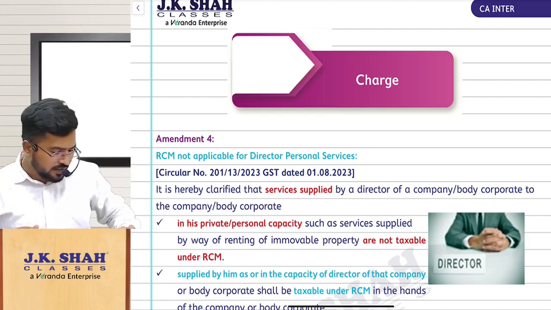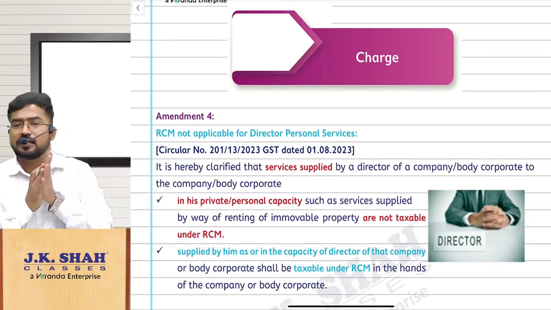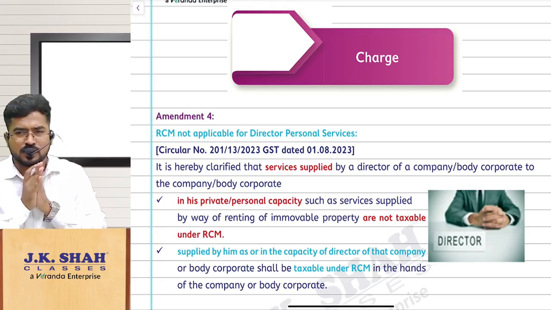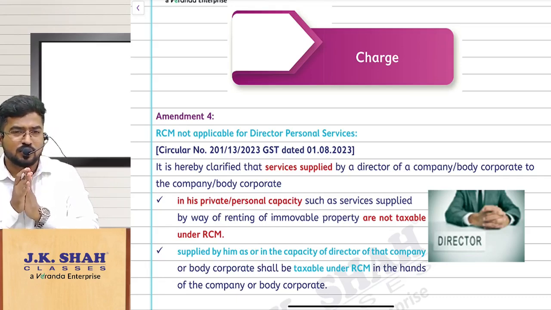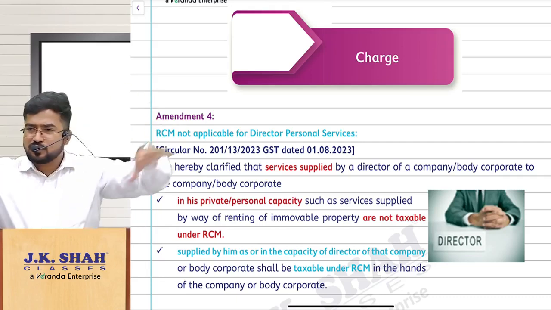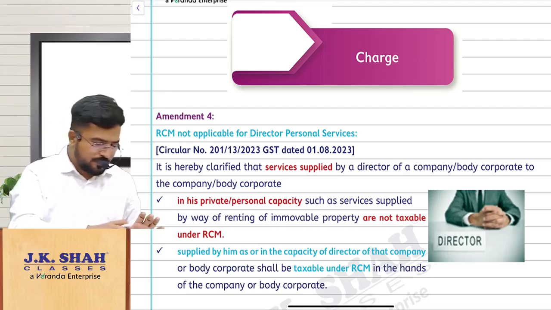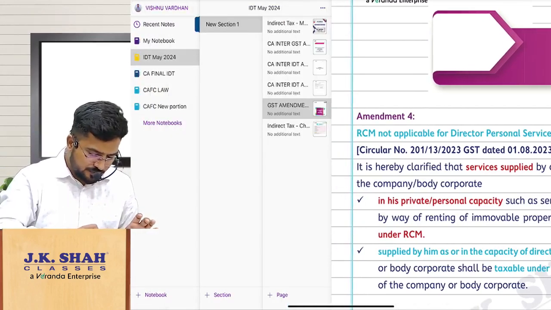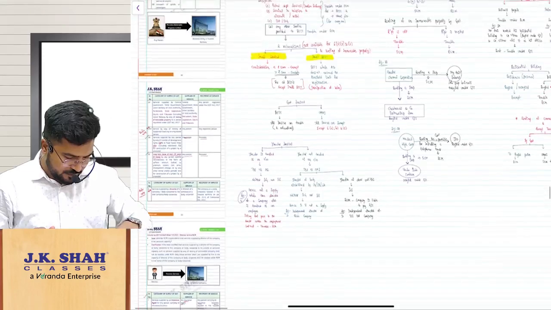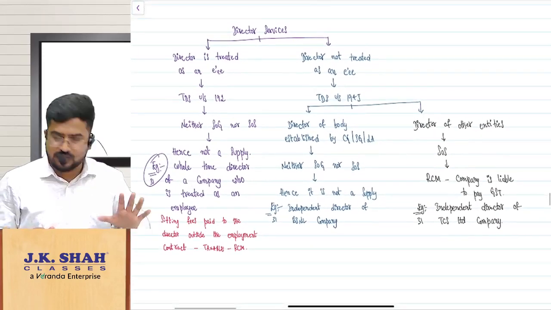Okay, right. Next, let us move on to the next one, charge. In this amendment number 4, this is regarding RCM on director services. Do you remember? If you remember, we have discussed the flow chart for director services. I will show it for you, don't worry. Now listen.